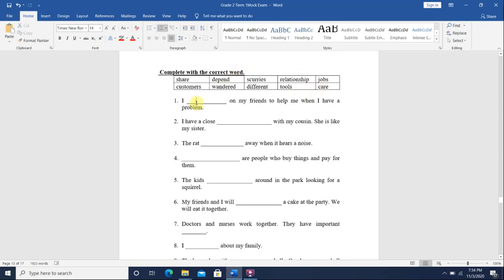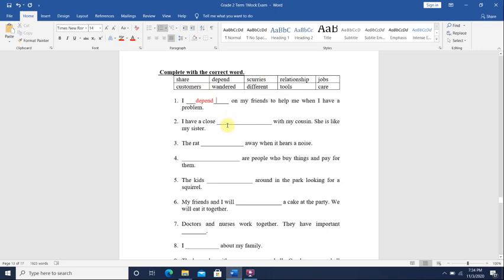All right? Here it says, I blank on my friends to help me when I have a problem. I depend on my friends to help me. I rely or depend on my friends to help me.